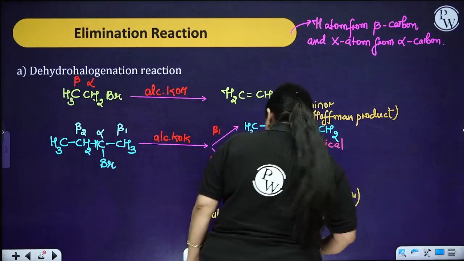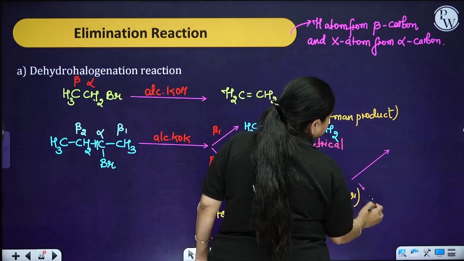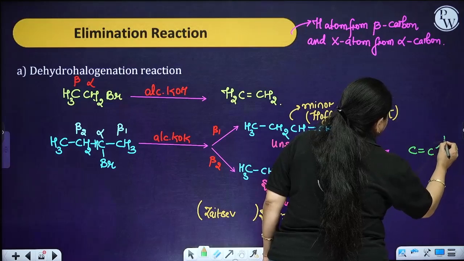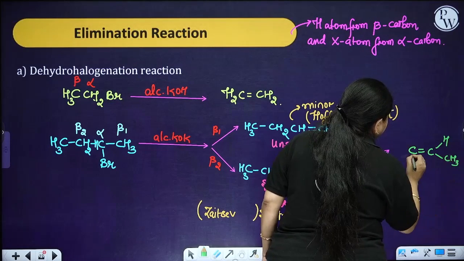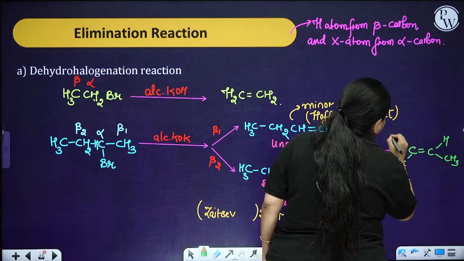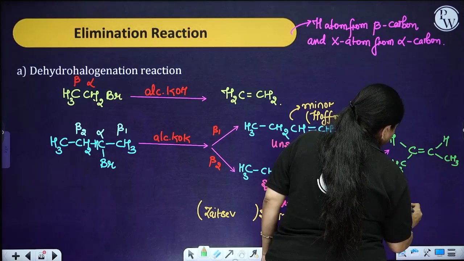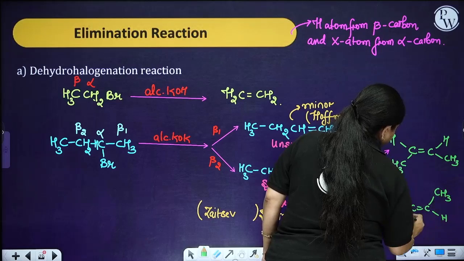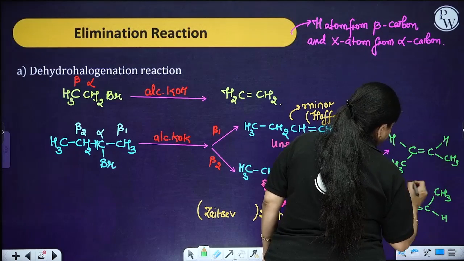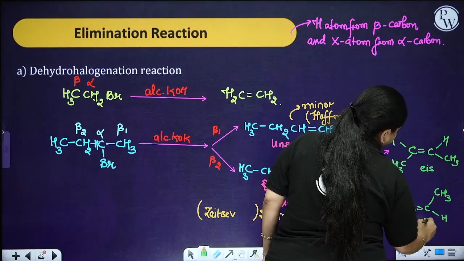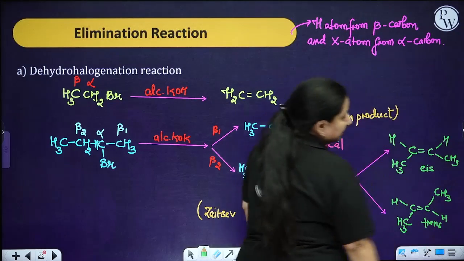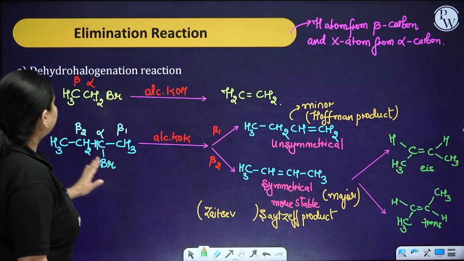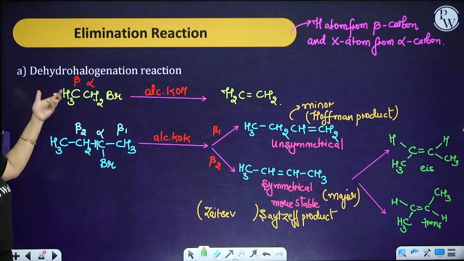So further it is going to show 2, that is your cis and trans. Now among the cis and trans, if you look, this form is going to be our major product. Got it? So this is how the elimination reaction is going to take place.